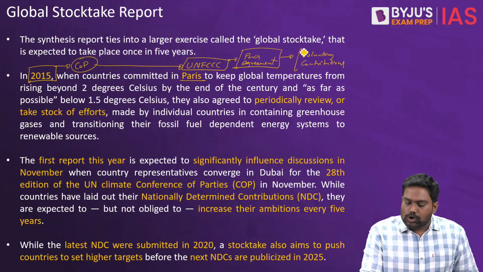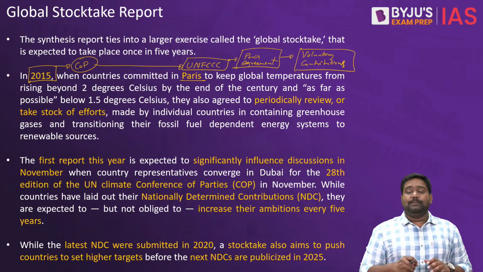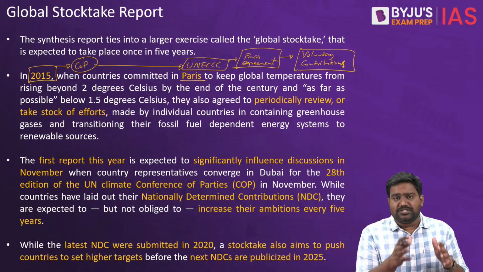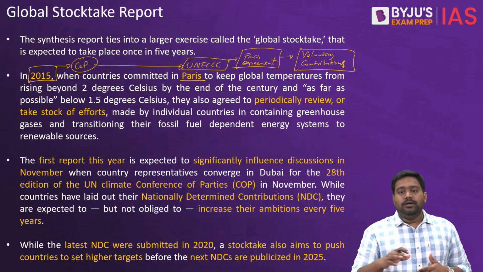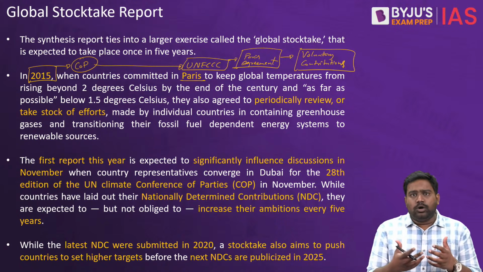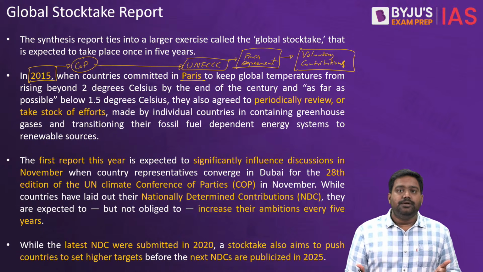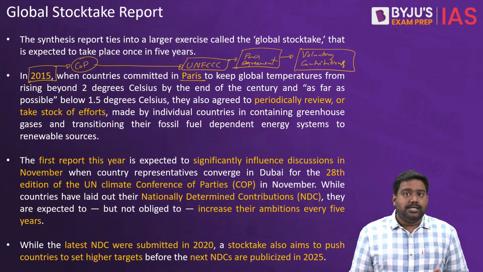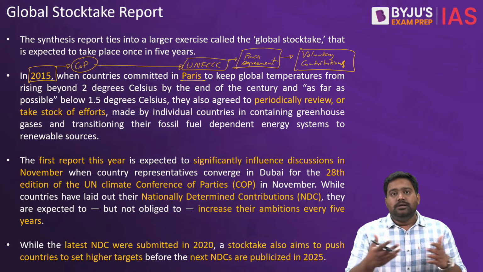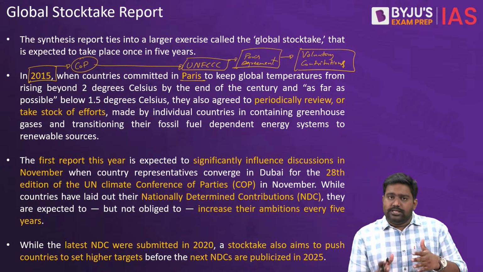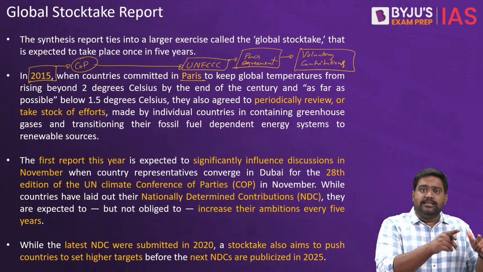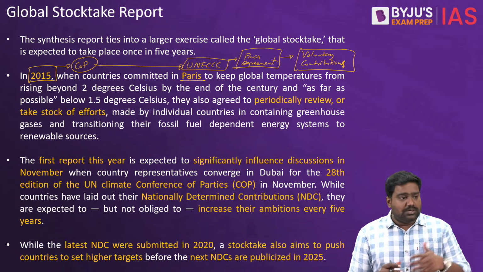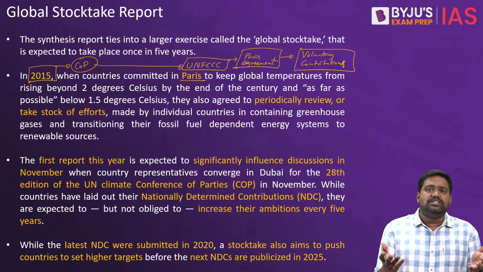See, previously under Kyoto Protocol, which was the binding climate change agreement, specific emission reduction targets were assigned to developed countries and industrialized countries, which are largely responsible for historical emissions. That approach didn't work because it led to a lot of divisions between the developed countries and developing nations. Developed countries would push the blame towards developing nations like India and China. They wouldn't take up ownership for historical responsibilities. Developing nations like India, China, Brazil and others, they would put the pressure back on developed nations, asking them to take up historical responsibilities. So the divisions had derailed our global efforts towards tackling climate change. So Kyoto Protocol was largely ineffective.